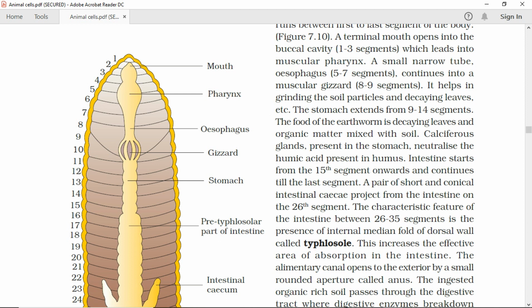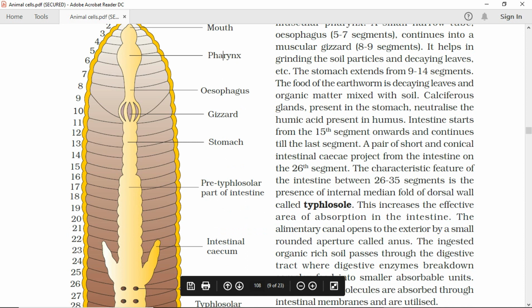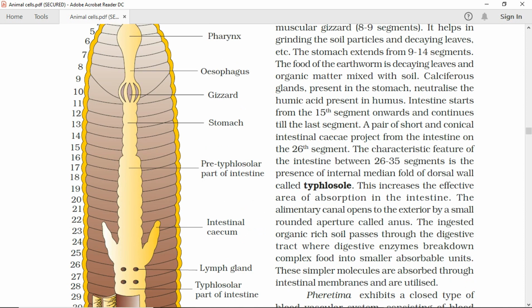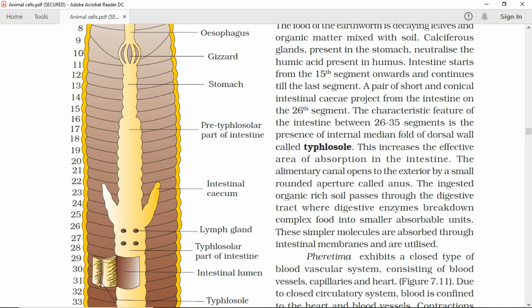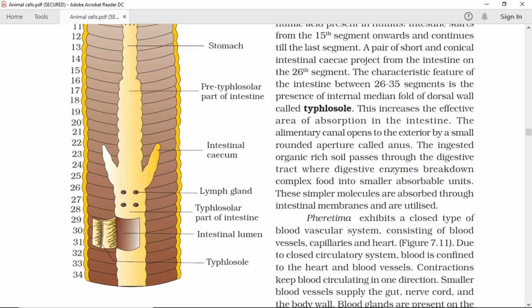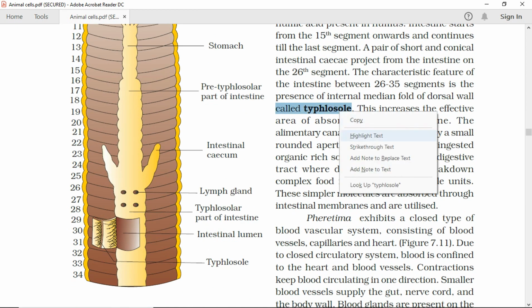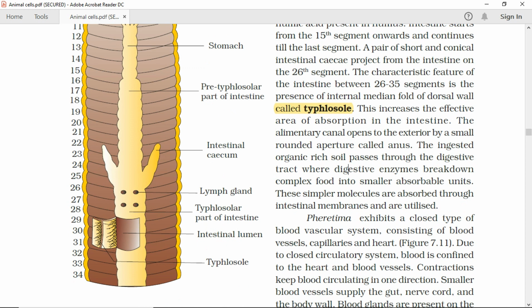The intestine starts from the 15th segment onwards and continues till the last segment. A pair of short and conical intestinal caeca project from the intestine on the 26th segment. The characteristic feature of the intestine between 26 to 35 segments is the presence of an internal median fold of the dorsal wall, called typhlosole. This increases the effective area of absorption in the intestine. The alimentary canal opens to the exterior by a small, rounded aperture called anus.